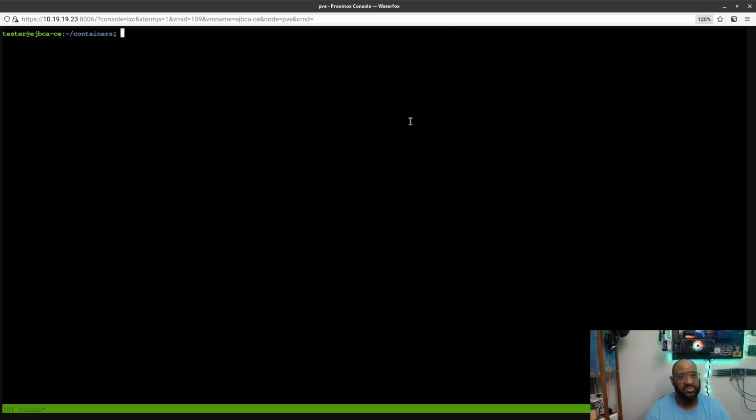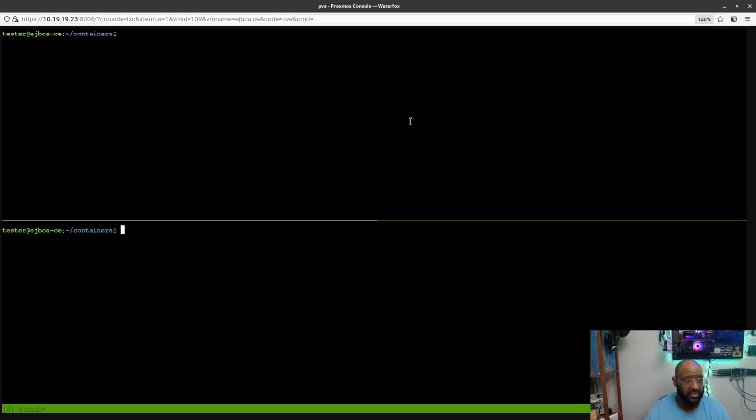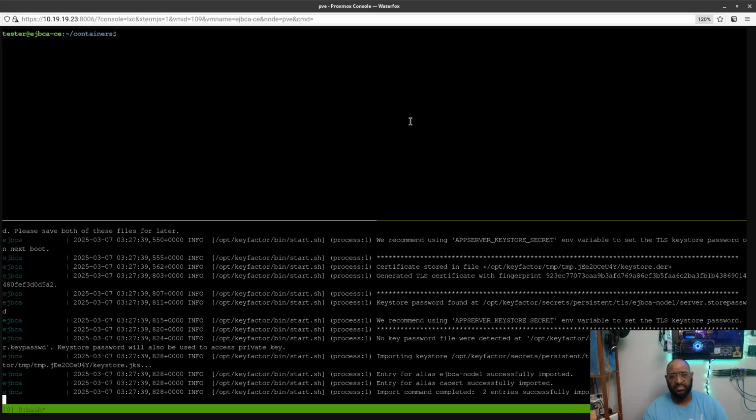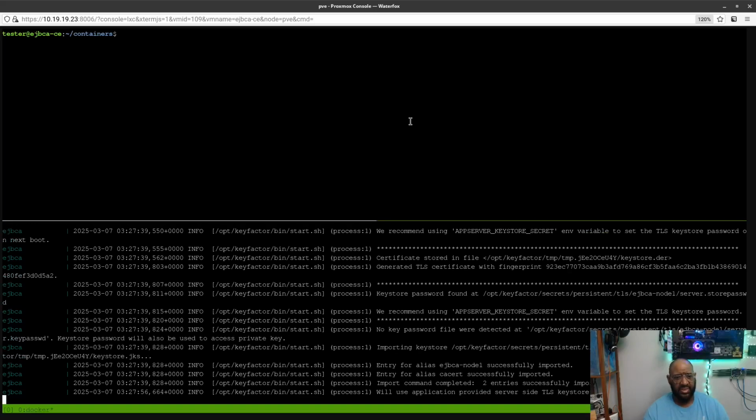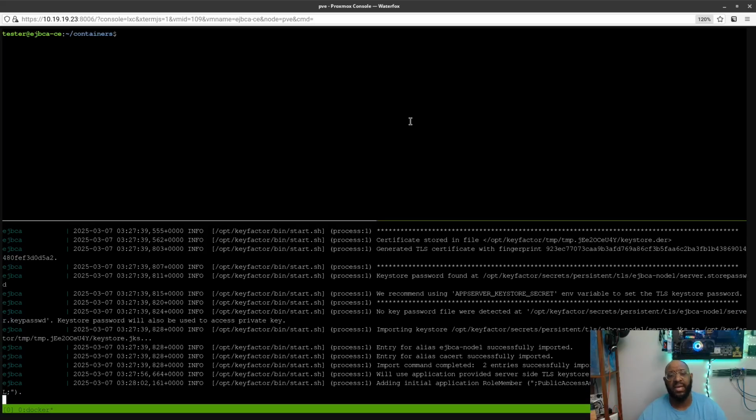Let's do this. I want to split screen horizontally. I want to make sure I see all the output. So now I'm just going to paste that down here. And hopefully we get an output with the URL we're supposed to visit once it's finished. So I'm going to pause real quick and I'll be right back once it completes.